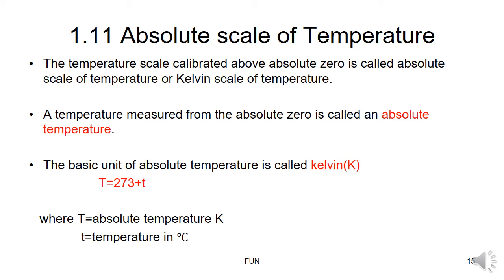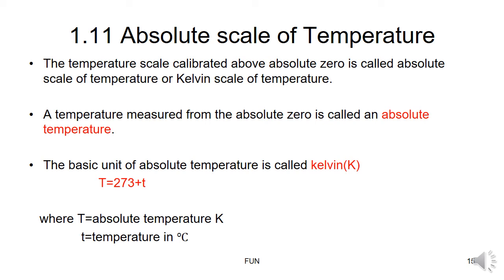The temperature scale calibrated above absolute zero is called the absolute scale of temperature, or Kelvin scale of temperature. Whatever temperature is measured above absolute zero is called the absolute temperature.